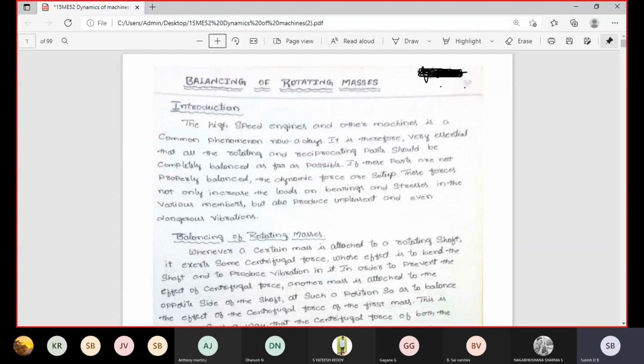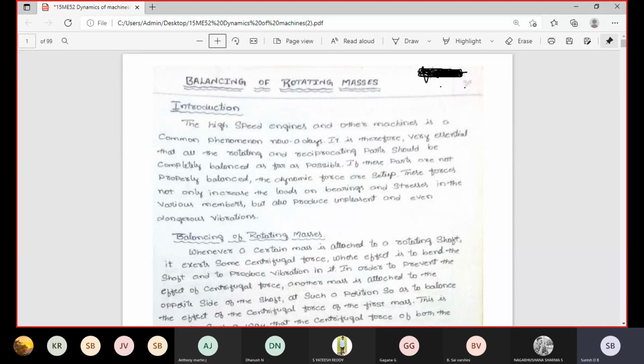Now, balancing of rotating masses. Introduction about balancing of rotating masses. Why is balancing required in all machine components and all rotating parts? The main purpose of balancing of rotating masses: nowadays so many rotary parts and high speed engines are present. High speed engines means the shafts are rotated at higher speed. Due to higher speed, the shafts are rotated away from the center axis.